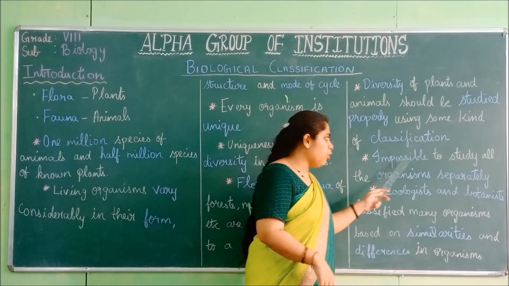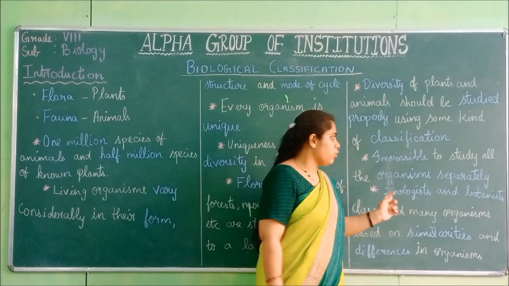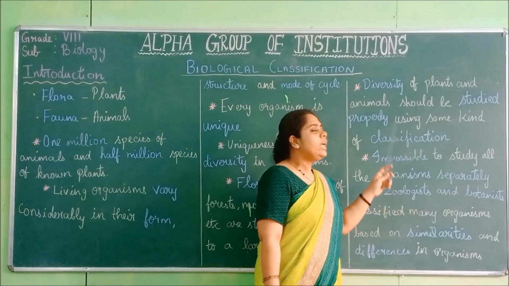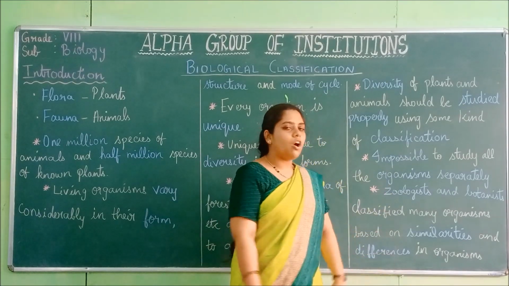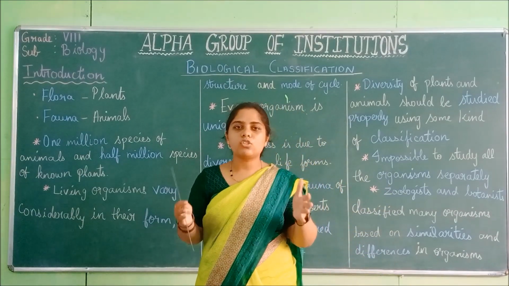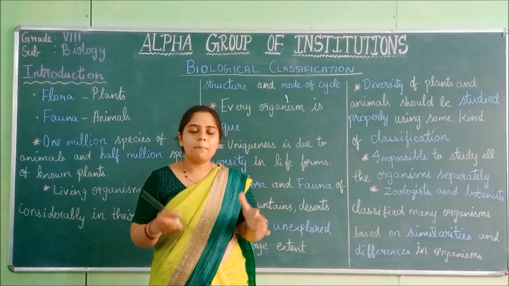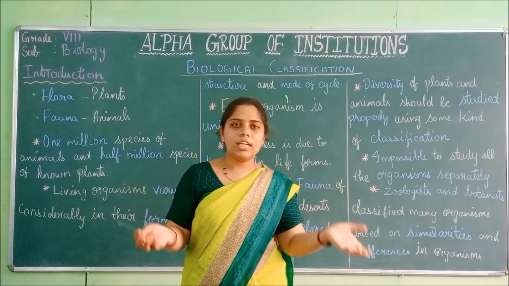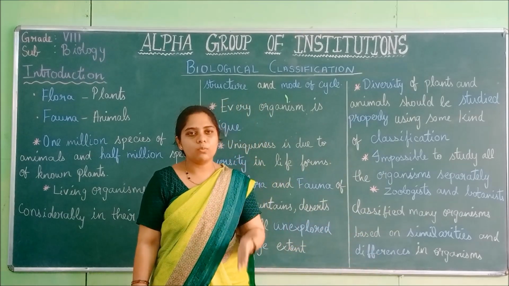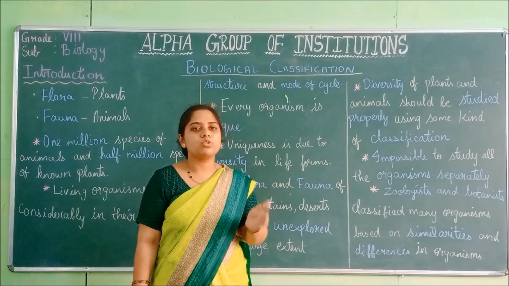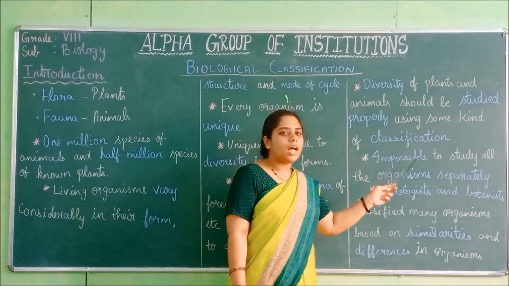It is impossible to study all the organisms separately. For this purpose only, we are using classification. Why? Because there are millions and millions of organisms on the earth. There are many plants and many animals. We cannot learn them one by one. To avoid that difficulty, we are using classification.